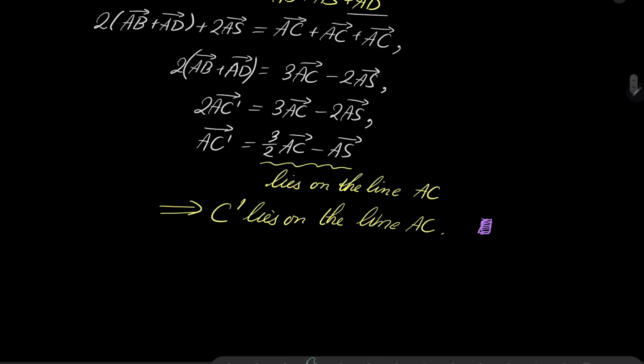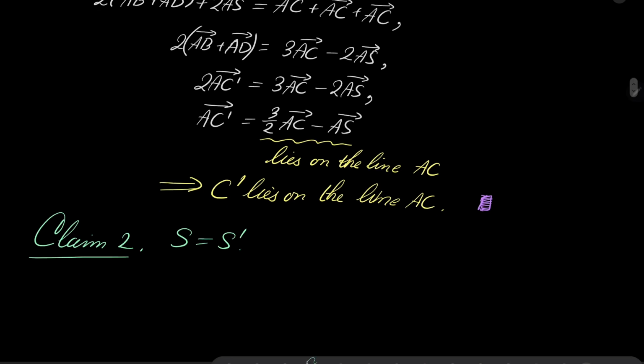Very well, my second claim: I claim that points S and S prime coincide. So the point of intersection of AC with BD is the same as the point of intersection of AC prime and BD. The proof is very simple.